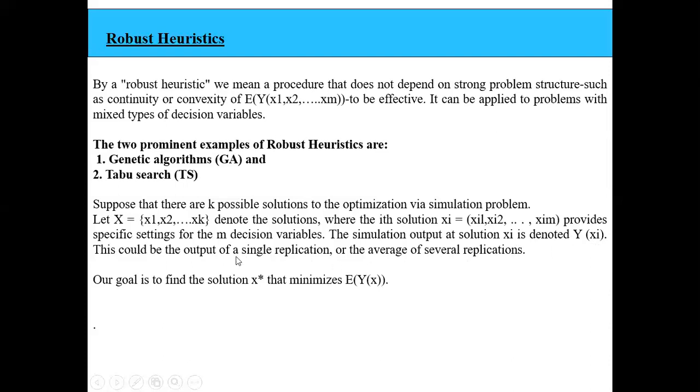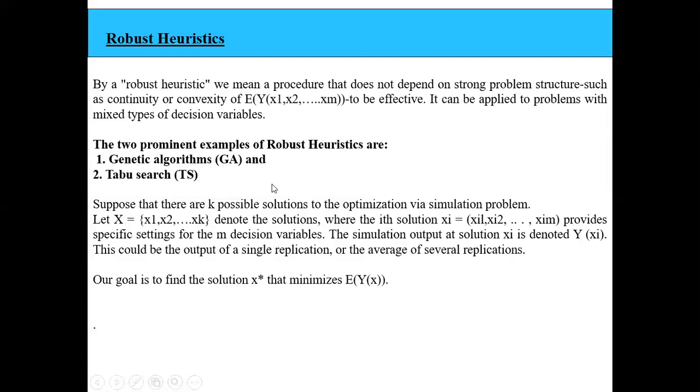So our goal is mainly to find the solution x star that minimizes the expectation of Y of x. We are trying to find an optimal solution, which should be very fast: the cost should be less, the delay should be less. The optimal solution is nothing but the most feasible solution, denoted by x star, such that it minimizes the expectation of Y of x.